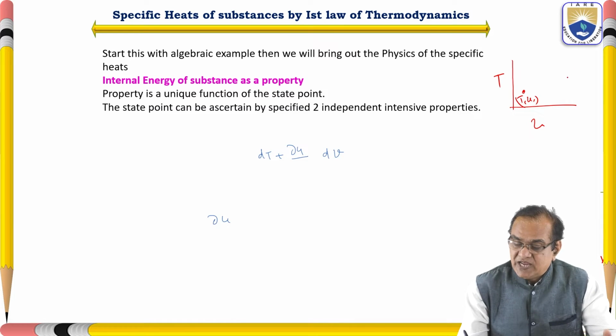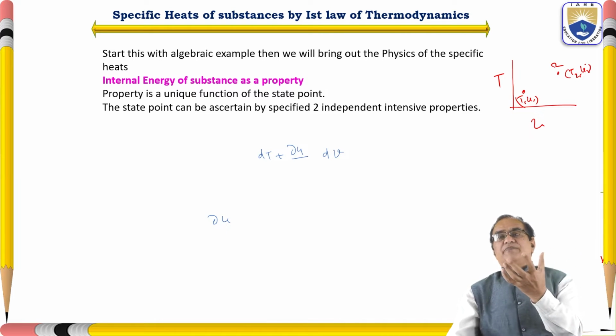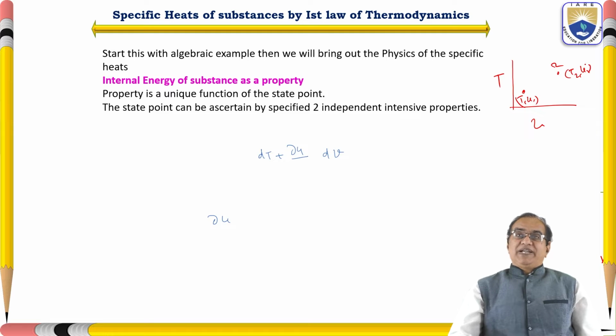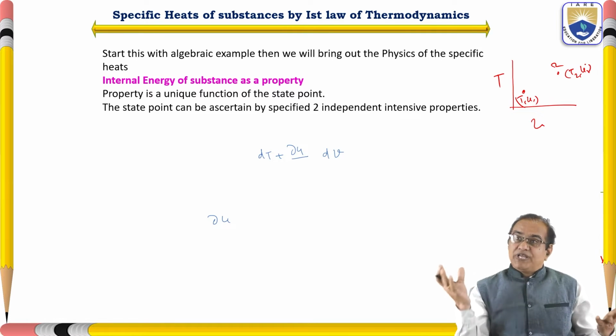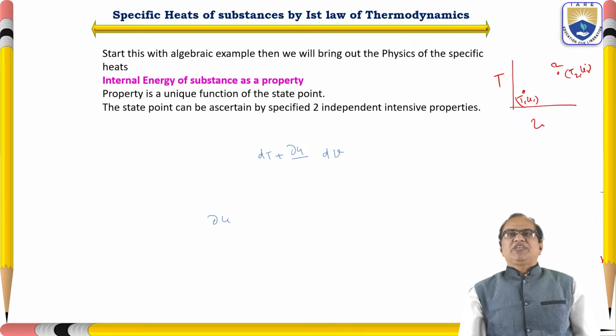If it is point 2, it is T2 and V2. Like this, the properties will be specific for a given point, and they are unique. So property is a unique function of the state point.